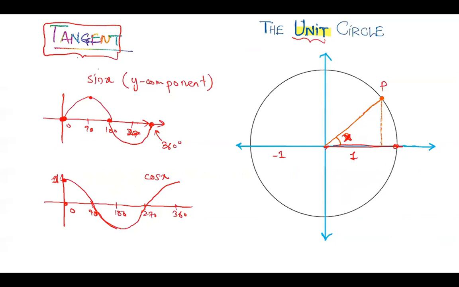So let's do this one, and make it for the tangent. What do I need? I need one extra thing: a tangent line on this circle. At this point, let me change my color and use the blue color. We have this point, and I'm going to make a tangent line at this point.